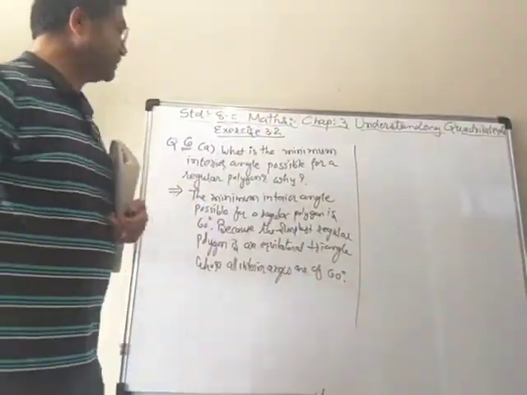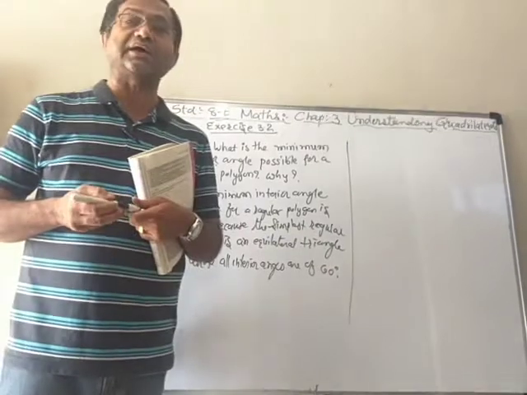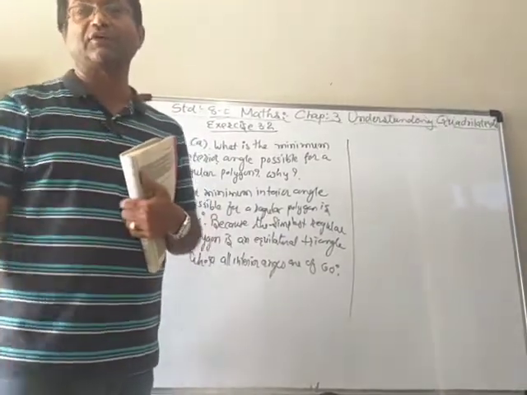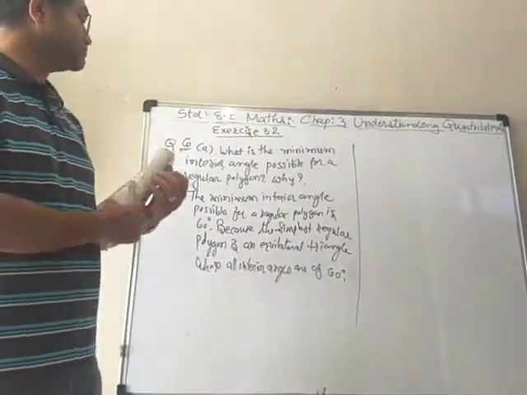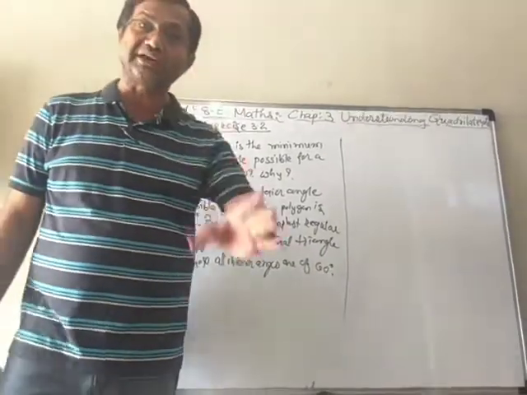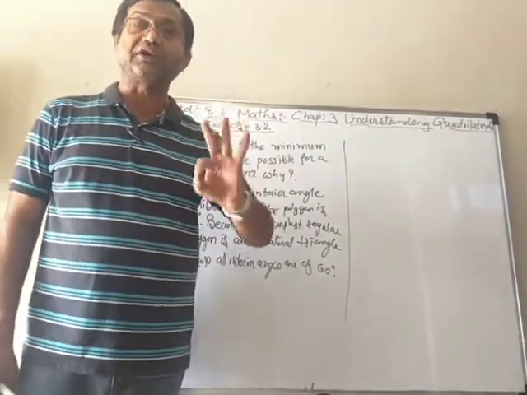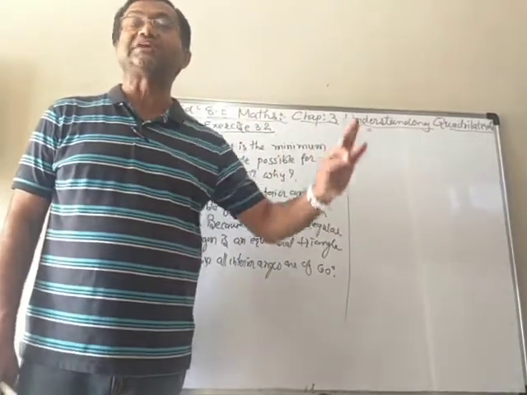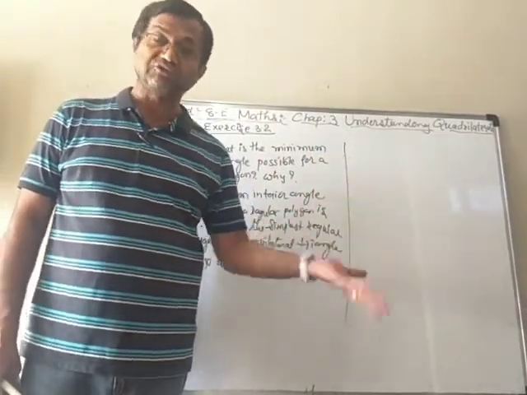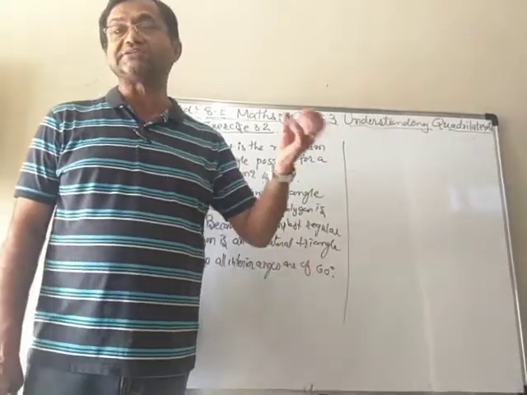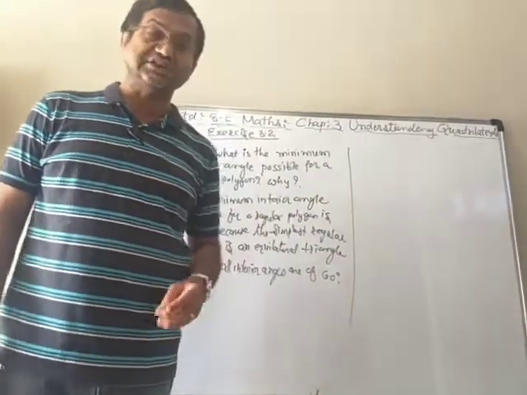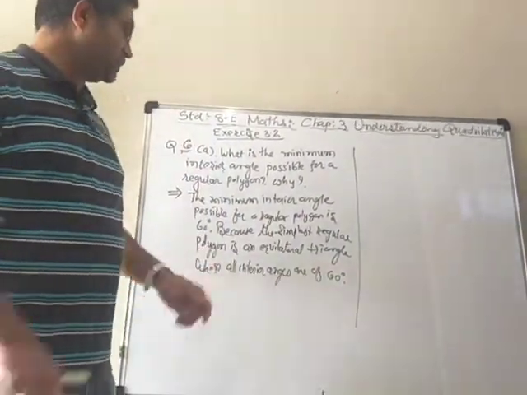So here we can say that the minimum interior angle possible for a regular polygon is 60 degree, because the smallest or simplest regular polygon is an equilateral triangle, and when it is equilateral, its angles are of the measure 60 degree. So that is the answer.